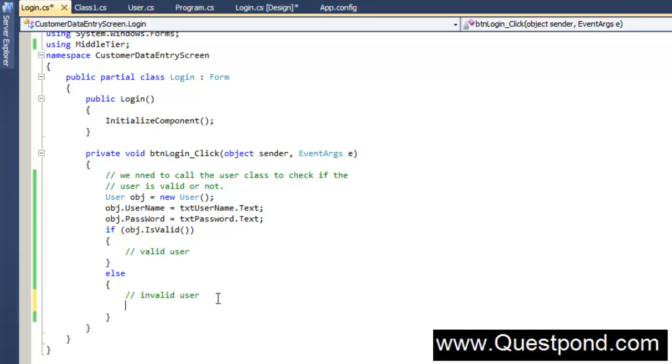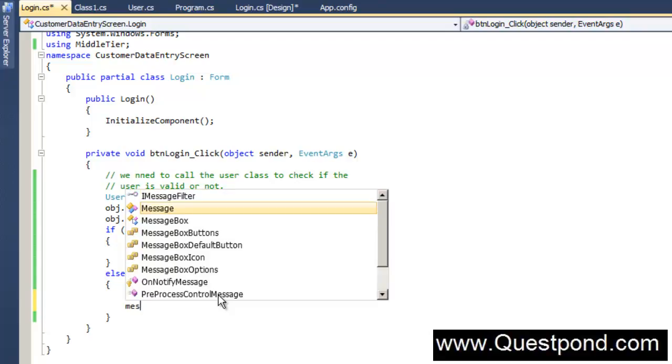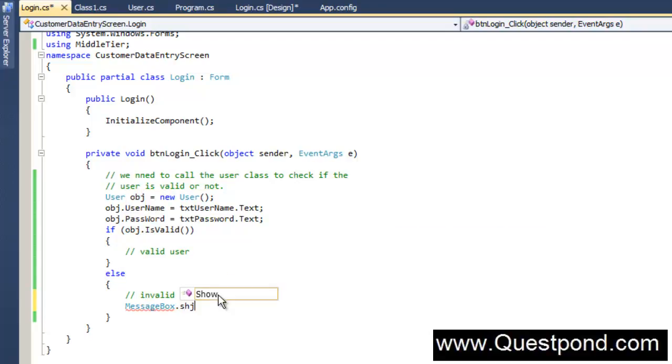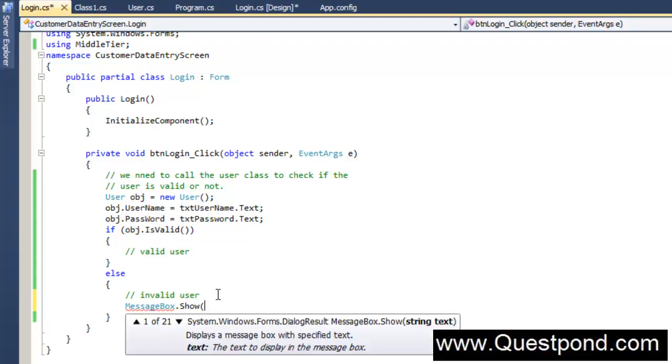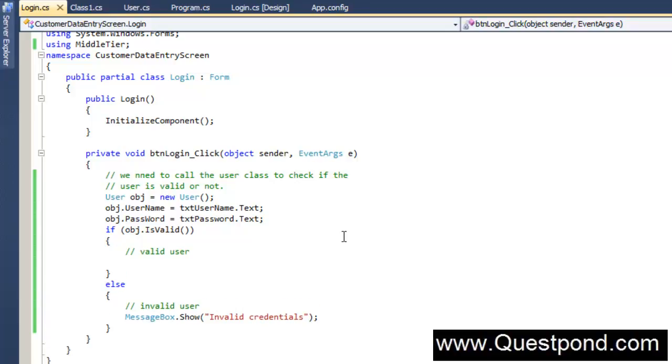So what I'll do here is, in case it's an invalid user, I'll just put up a message box saying MessageBox.Show invalid credentials, right? Now if he's a valid user, what we can do is invoke the MDI form and start running the application.